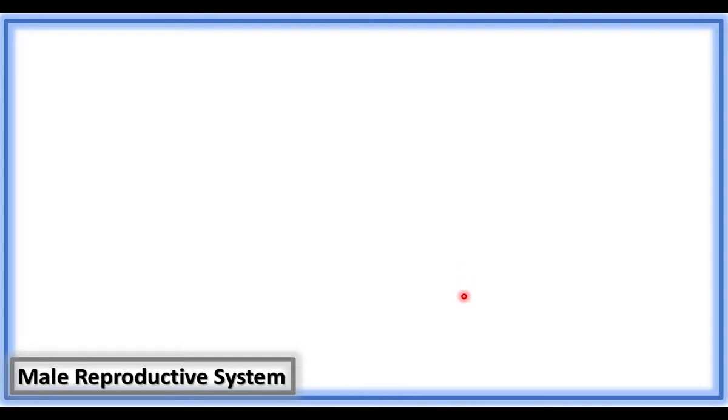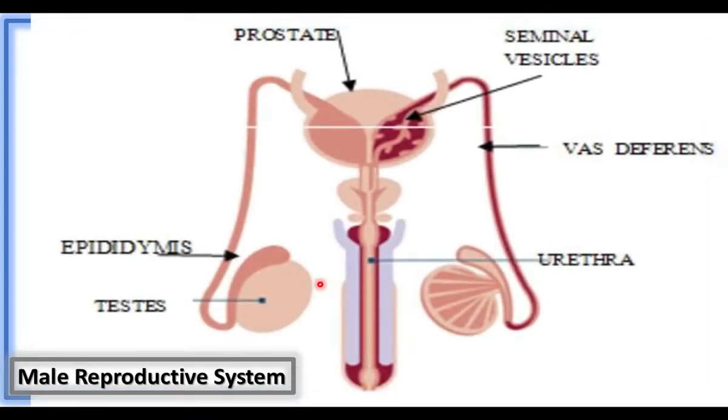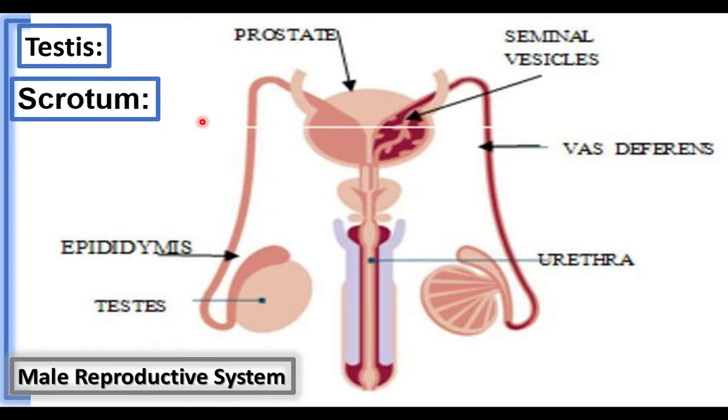The male reproductive system is formed of the reproductive organs testes. There are pair of testes. This is one, this is another. These testes are kept outside the abdominal cavity. Testes are the primary reproductive organs of male. They are kept outside the abdominal cavity. These testes, each testis is kept inside scrotum. Scrotum is a loose bag-like structure. In this diagram, scrotum is not shown. Just imagine a loose bag-like structure covers each testis.